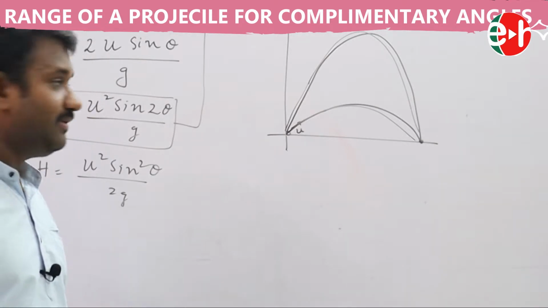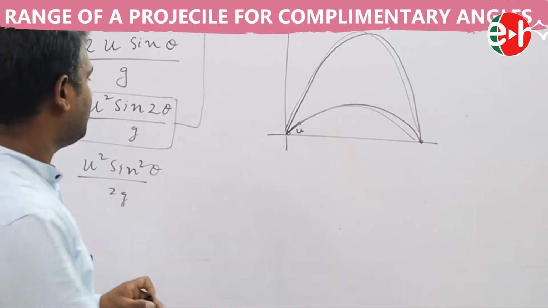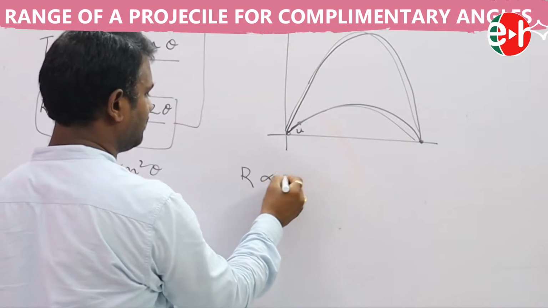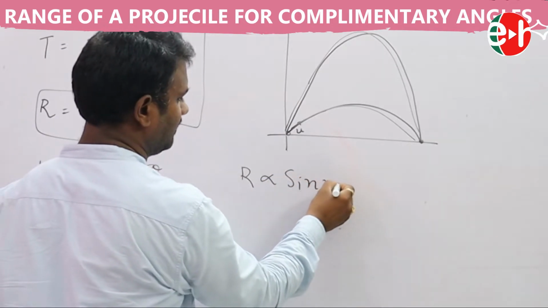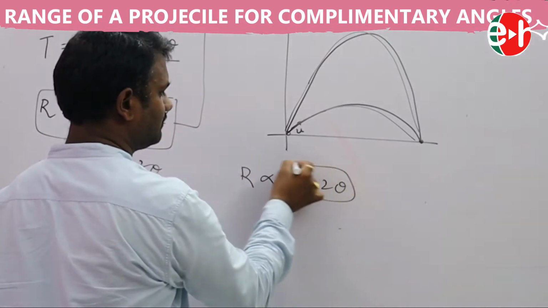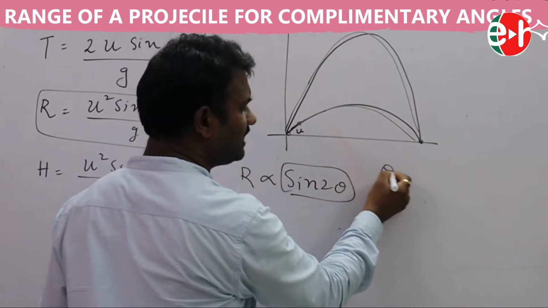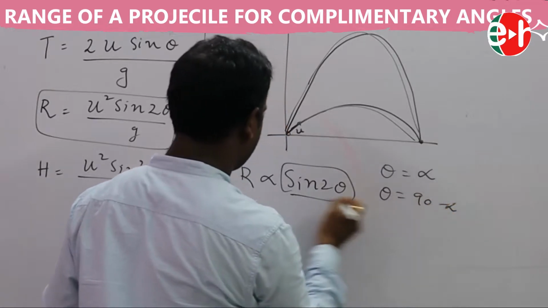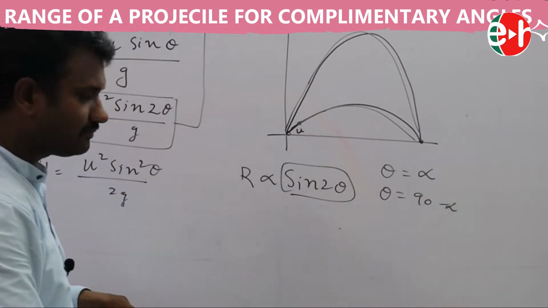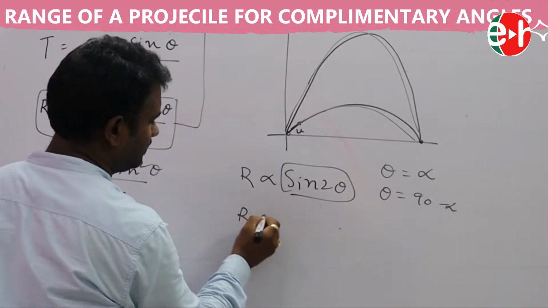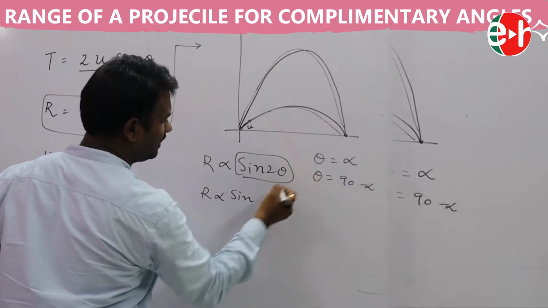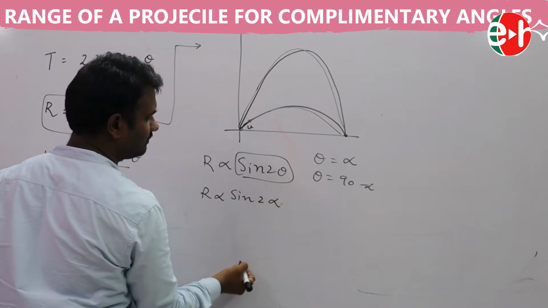Before that, let us see the formula for range: u square sin 2 theta by g. This R is directly proportional to sin 2 theta. If theta is equal to some alpha and theta is equal to 90 minus alpha, what is this R? Let us see. R is proportional to sin 2 alpha.